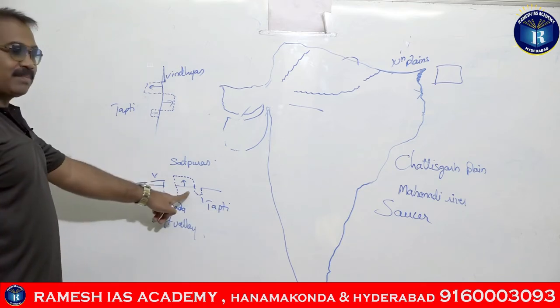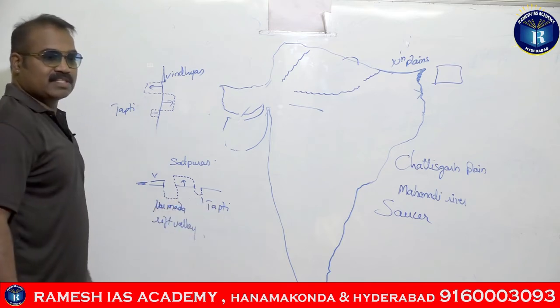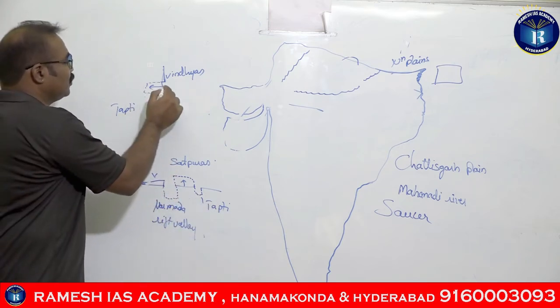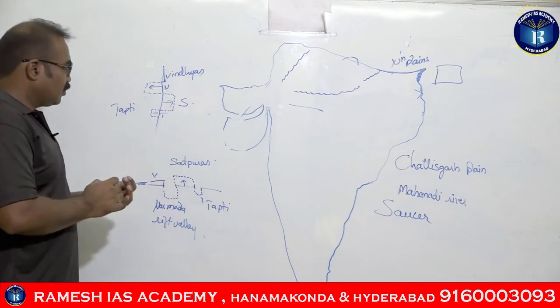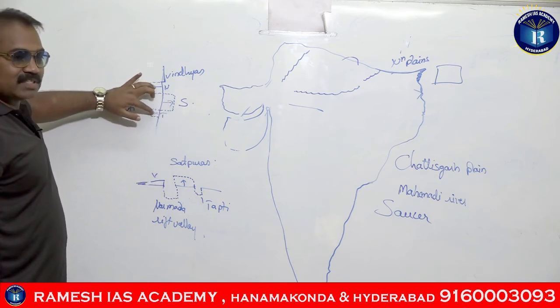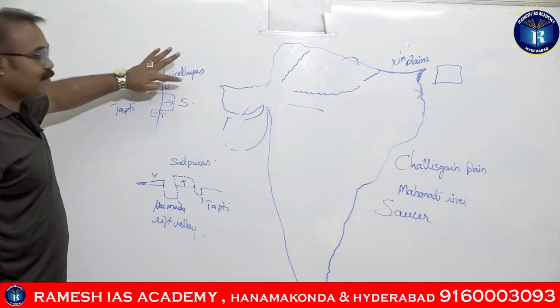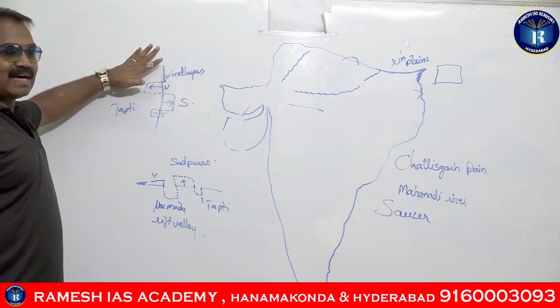So where are the Satpuras present? In between the Narmada and Tapti rivers. This is Narmada, this is Satpura, and this is Tapti. And where are the Vindhyas present? On the northern banks of Narmada, flanking like escarpments.